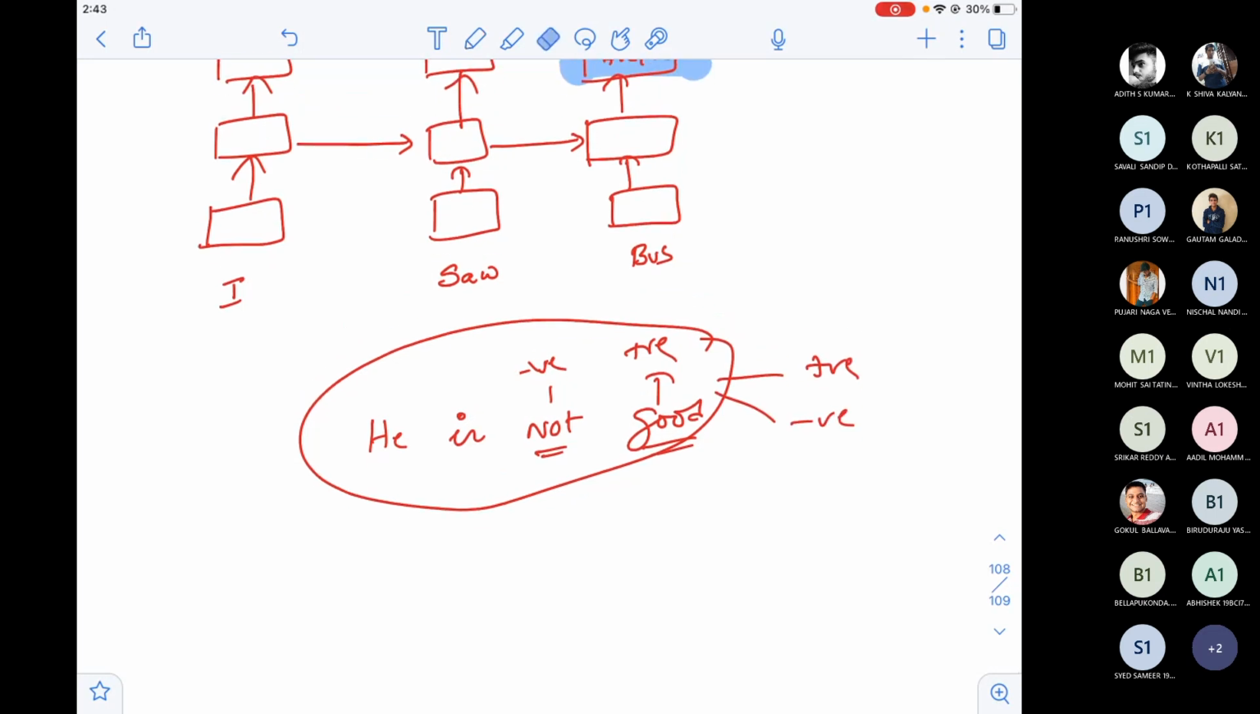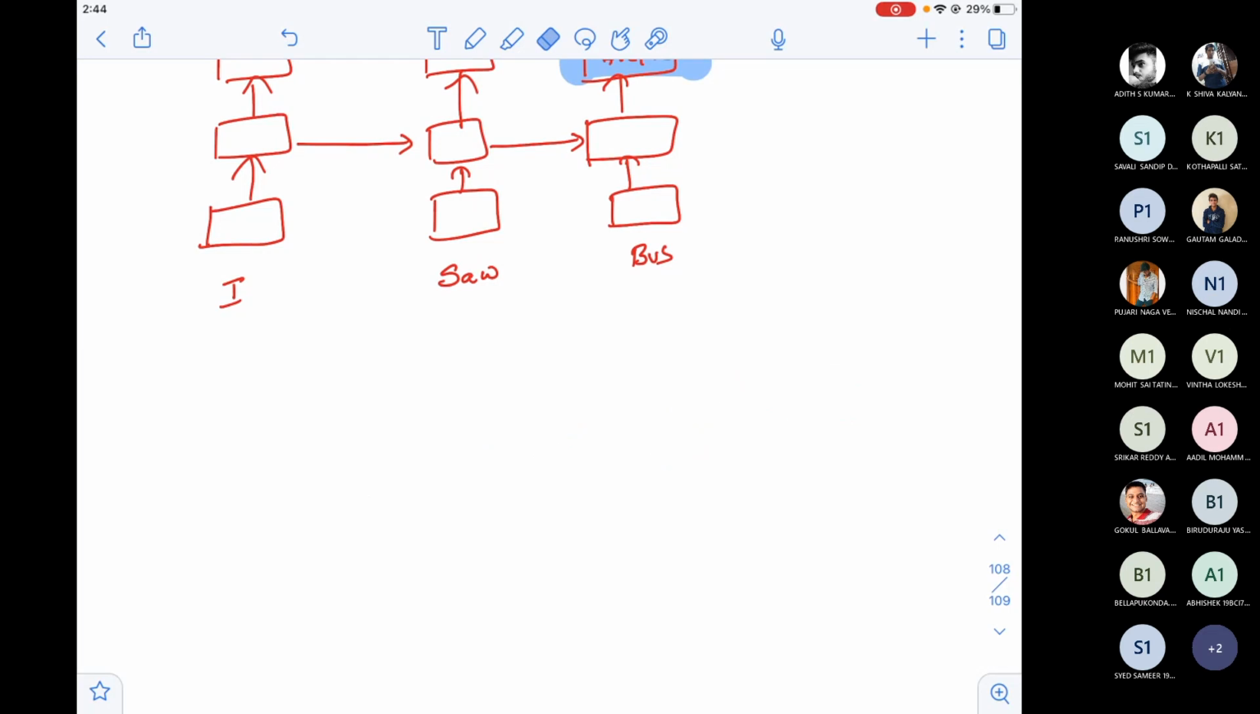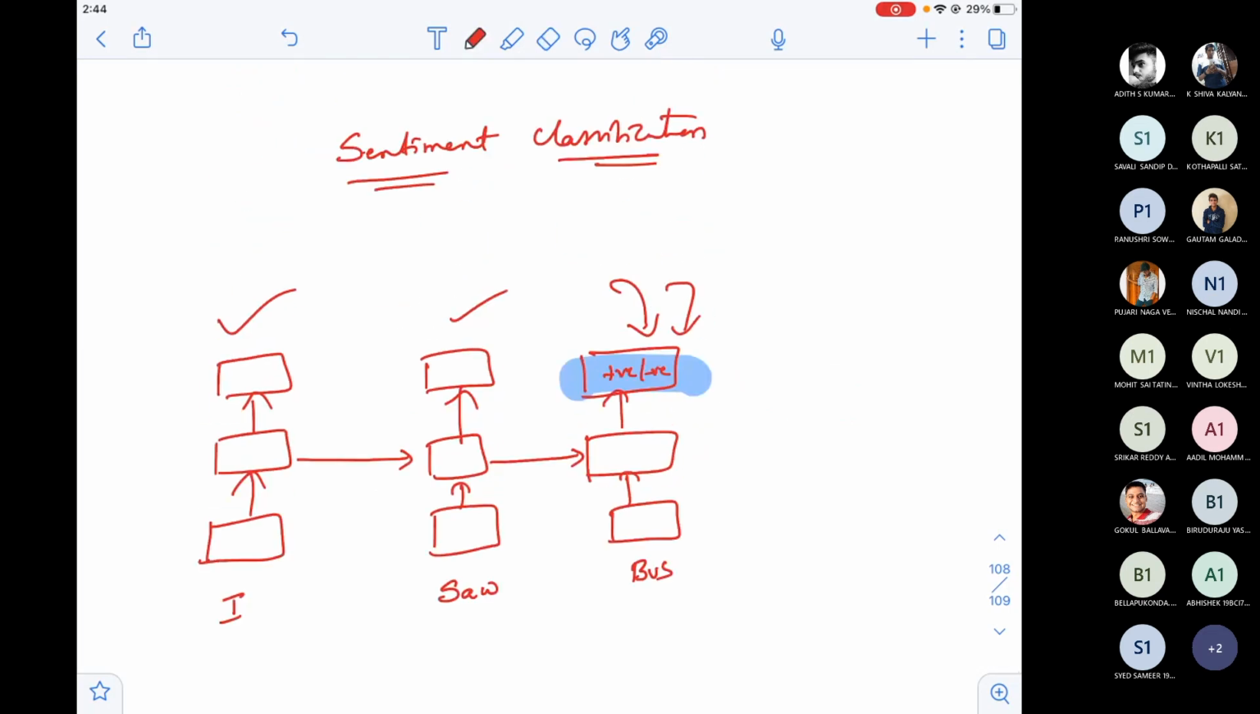Now, if that is the case, what about the outputs here and here? Because anyhow, the last architecture would give the positive or negative sentiment. What about the outputs here? It's a very genuine question, right? You remember, Nana? Here, the output layer will not be there.